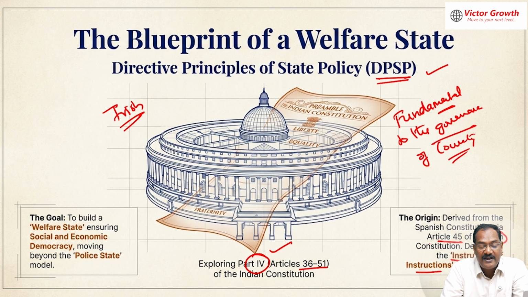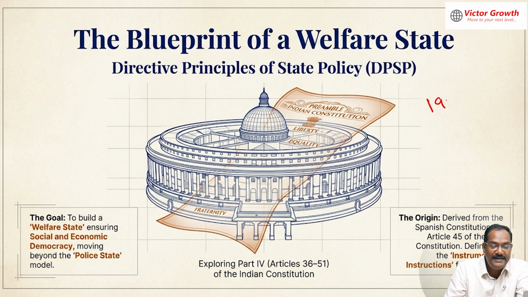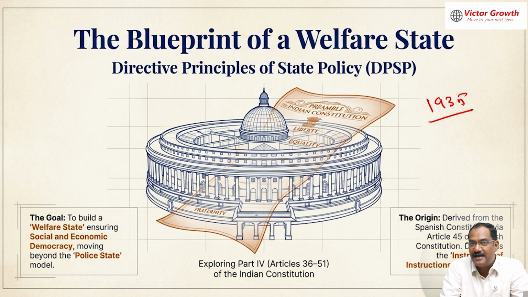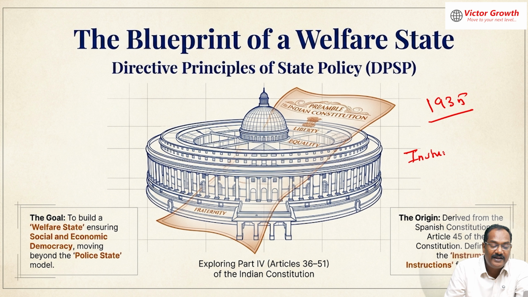It was defined as the instrument of instruction in 1935. In fact, this is not completely new. In 1935 itself, this was adopted in the Government of India Act, 1935. After that, the Simon Commission comes. At that time the directive principles of state policy was known by the name instrument of instruction.